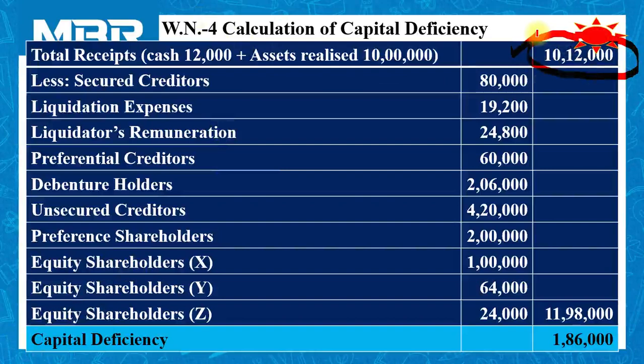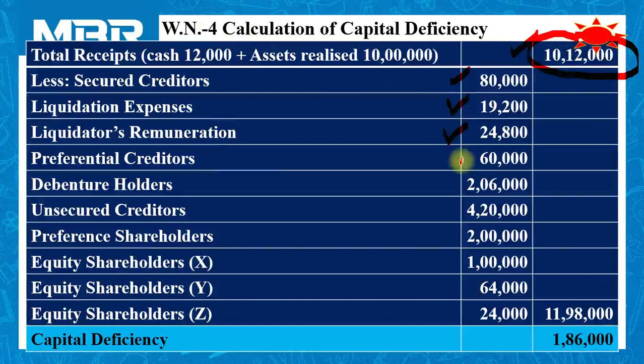If you refer to the payment side of the liquidator's final statement of account, you will come to know about this information. 80,000 rupees paid to secured creditors, 19,200 rupees paid to liquidation expenses, 24,800 to liquidator as his remuneration on assets as well as on unsecured creditors.